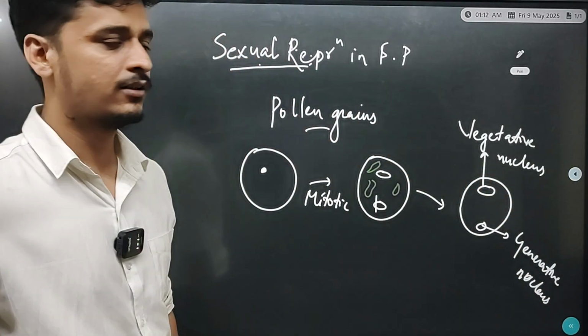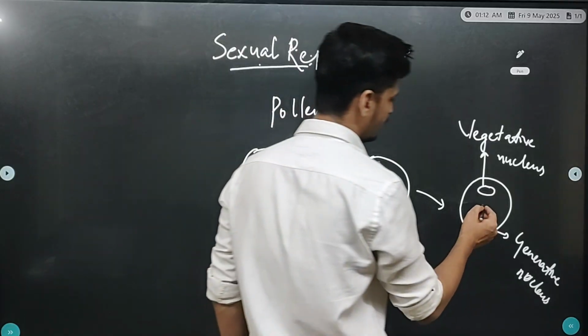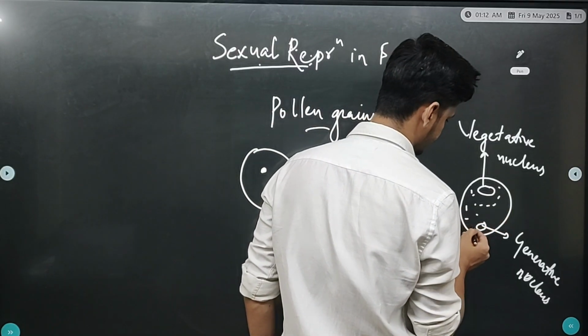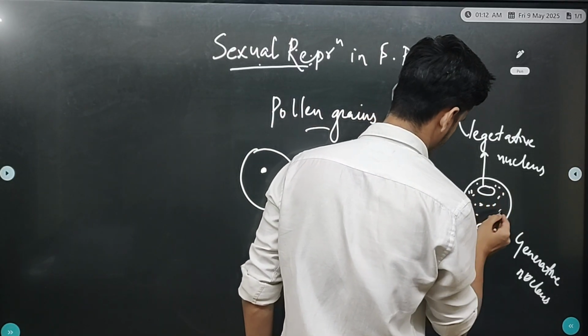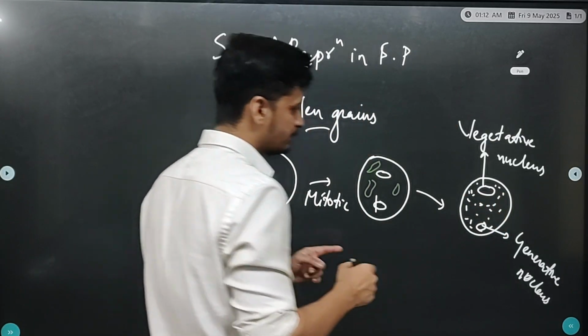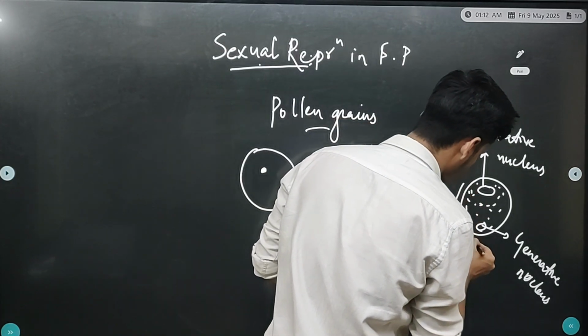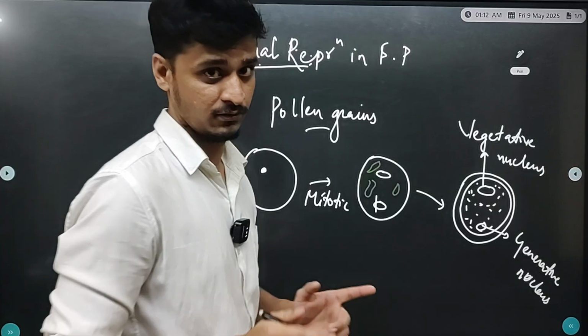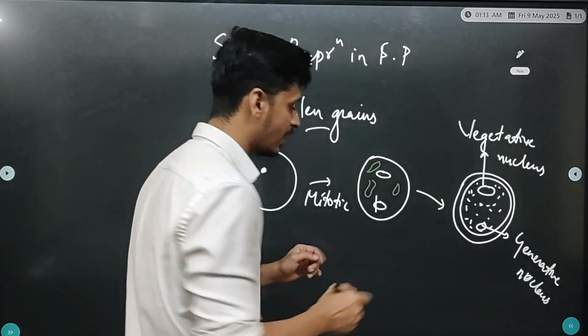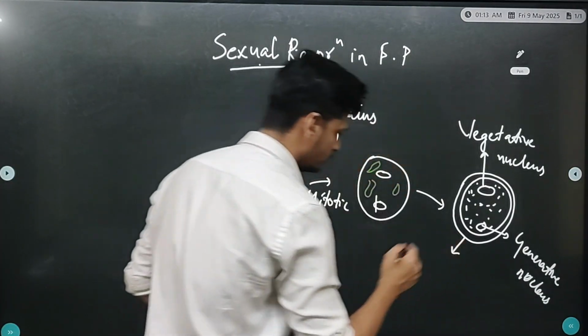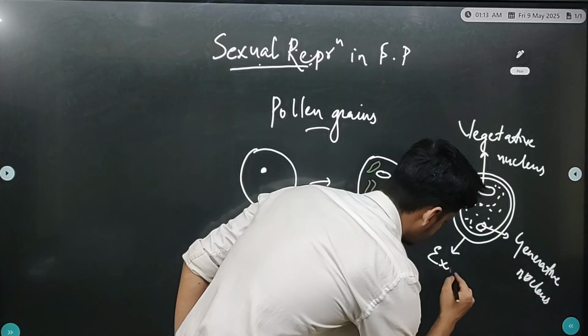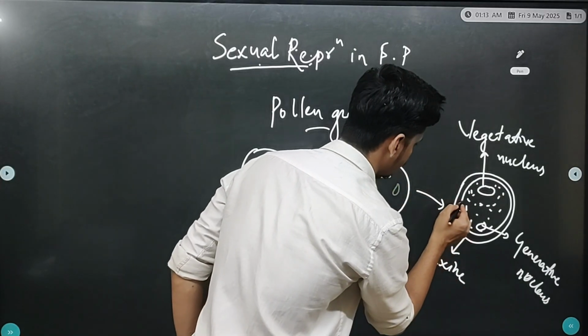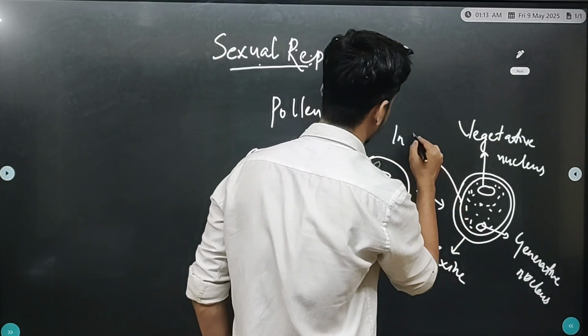Generative nucleus and vegetative nucleus, and they are rich in cytoplasm. Okay, and this pollen grain synthesizes its outer wall, which is very hard. Okay, the pollen grains have a very hard outer wall, और उस wall को हम लोग बोलते हैं exine, and inner wall जो होता है उसको बोलते हैं हम लोग intine.